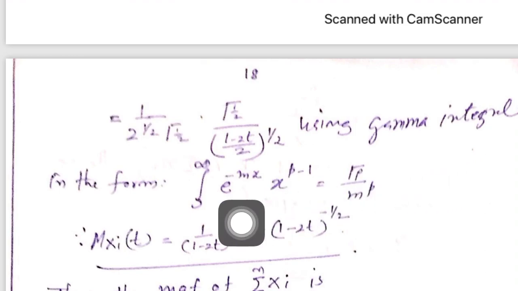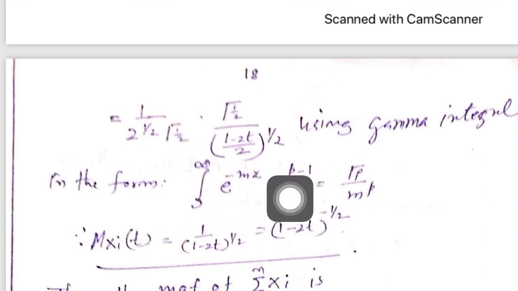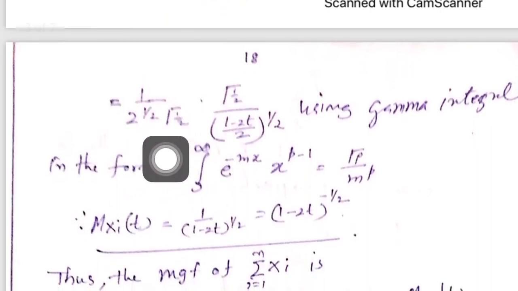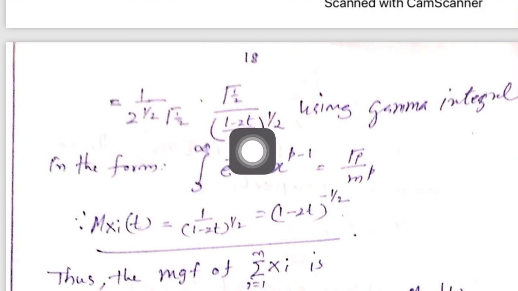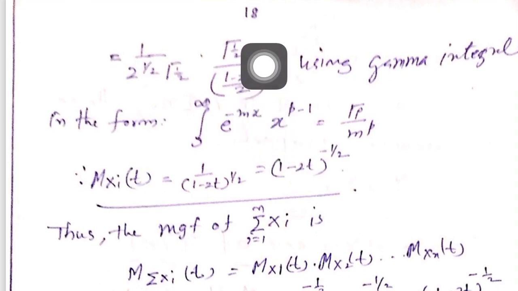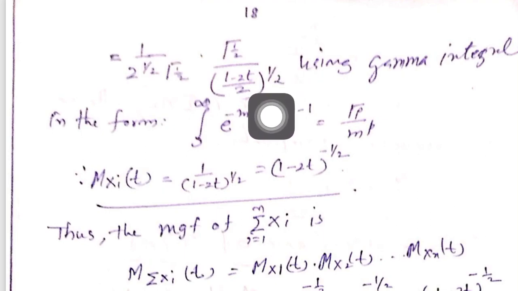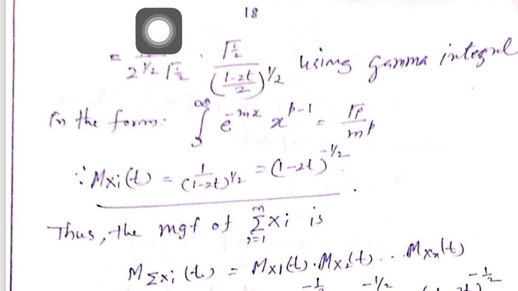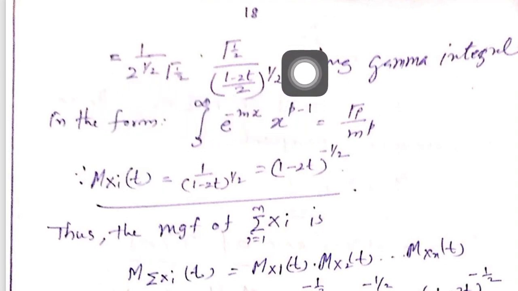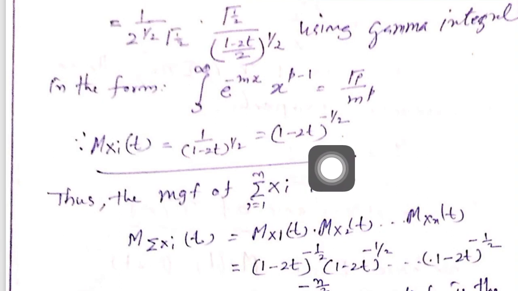So by identifying p and m in the form of a gamma integral, you can easily show that this part is equal to 1 by 2 to the power of 1 by 2, gamma 1 by 2, then gamma 1 by 2 divided by ((1 minus 2t) by 2) to the power of 1 by 2. The gamma 1 by 2 terms cancel, and the 2 to the power of 1 by 2 in the denominator of the denominator goes to the numerator and cancels with this 2 to the power of 1 by 2. You are left with only 1 by (1 minus 2t) to the power of 1 by 2, which is equal to (1 minus 2t) to the power of minus 1 by 2.